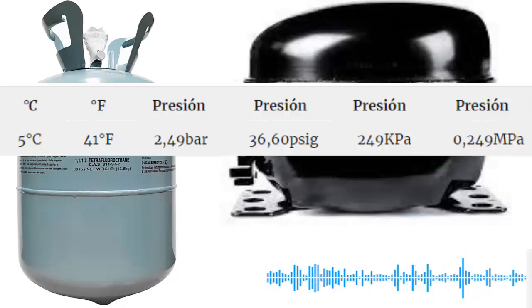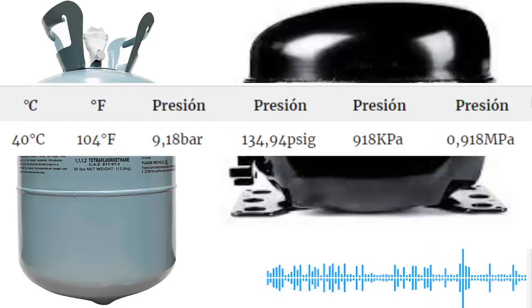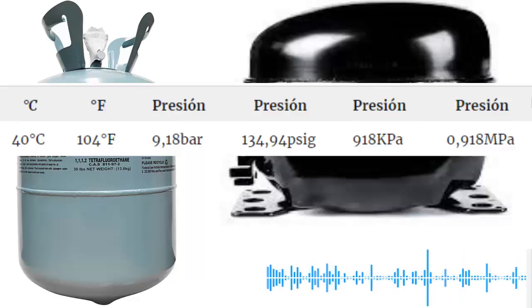Without failing to mention that at high pressure, for an environment of 30 degrees Celsius, a condensing temperature of about 40 degrees Celsius, equivalent approximately to 104 degrees Fahrenheit, we are going to see about 9.18 bar, with values close to 134 psi.